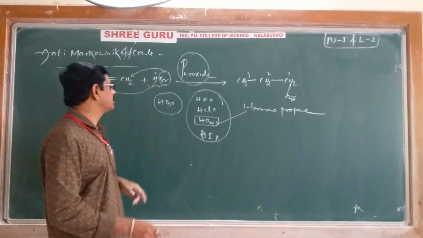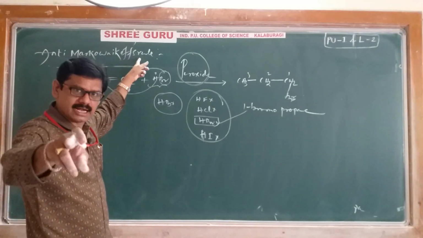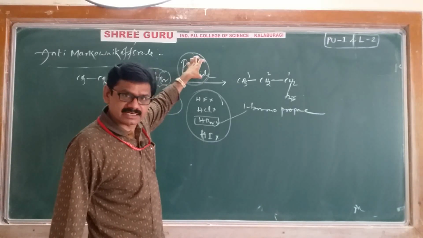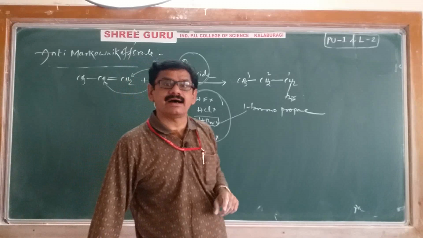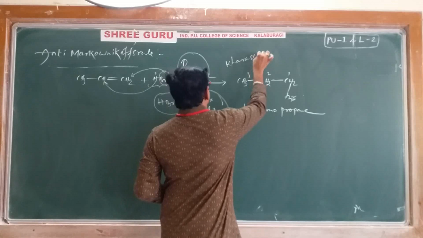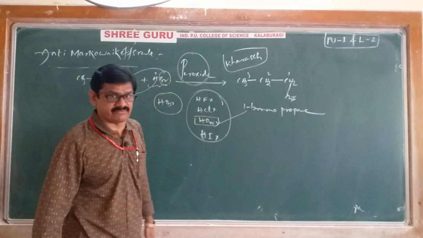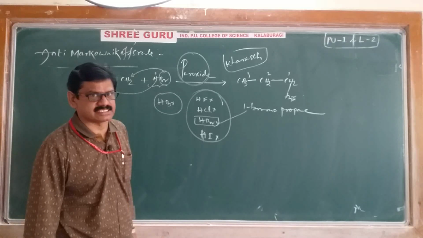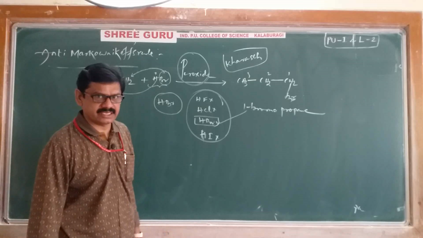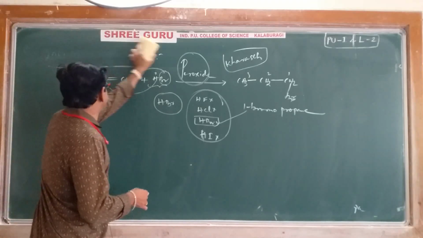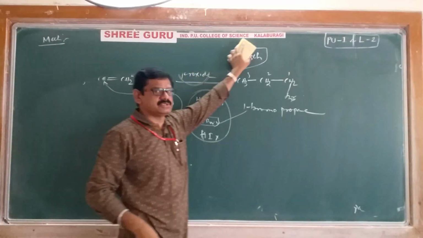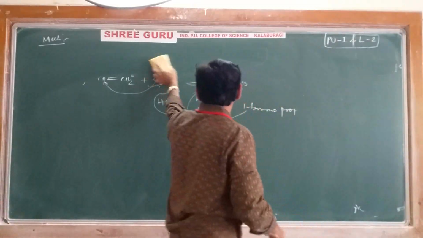But before that, anti-Markovnikov's rule is also called the peroxide effect, and its other name is the Kharash effect. So we have three names for this: anti-Markovnikov's rule, peroxide effect, and Kharash effect. That's it. Now let's discuss its mechanism. Once again, it follows a free radical addition mechanism.